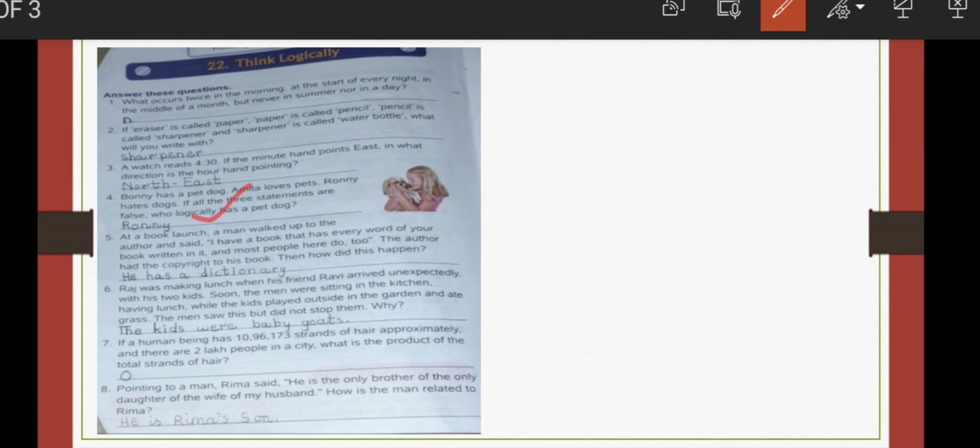Okay, so at a book launch, a man goes up to the author and says that I have a book which has all the words which your book possesses. So what is the name of the book where you can get the meaning of all the words? It's a dictionary. And a dictionary doesn't need a copyright. So then how did this happen? Because he has a dictionary. So you will write, because he has a dictionary.